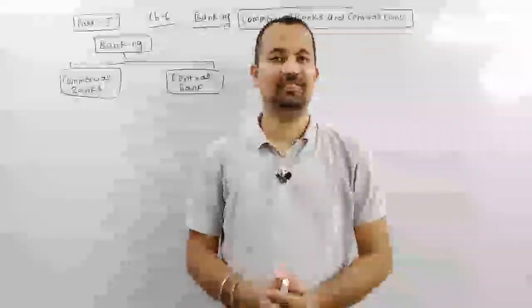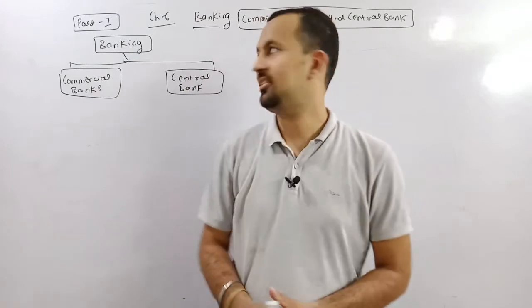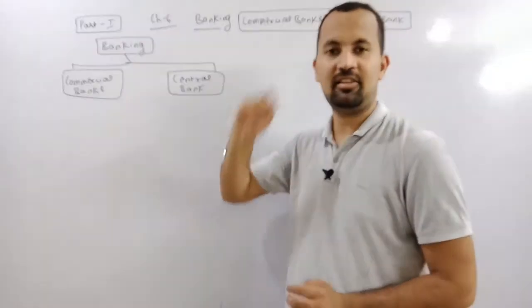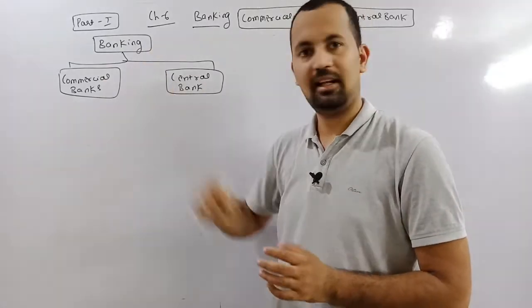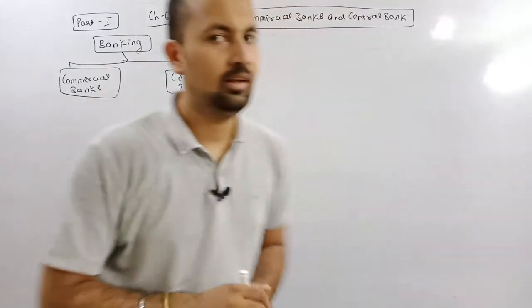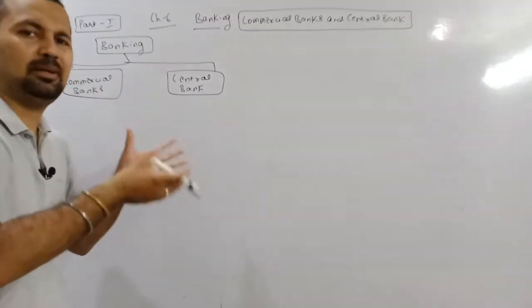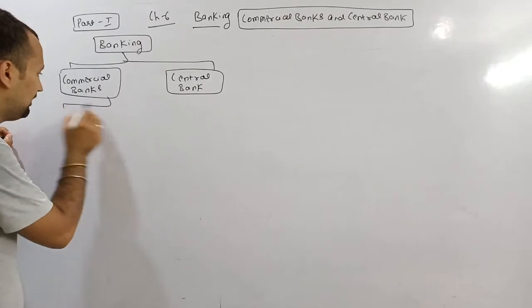Hello everyone. Today we are going to start with the next chapter of macroeconomics, that is banking, commercial banks and central bank. Now the first thing is, banks were classified into two parts. One is commercial bank, one is central bank. Commercial bank means the banks with which we have a relation.